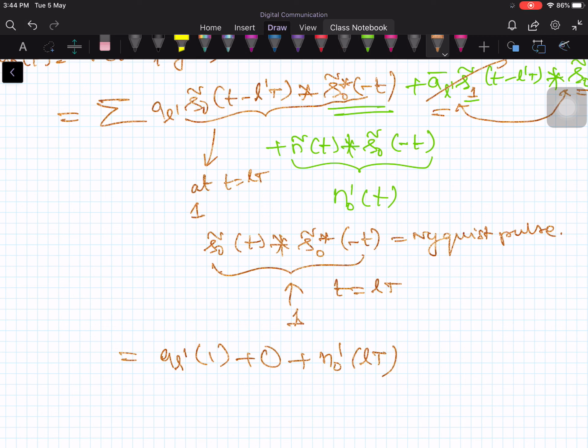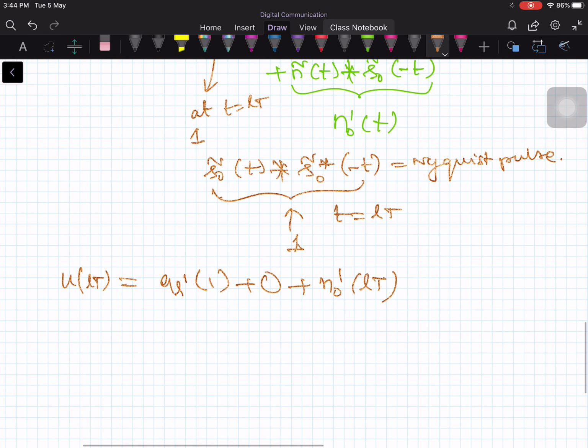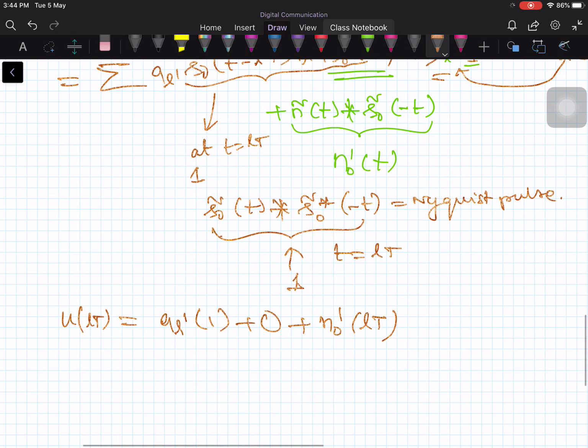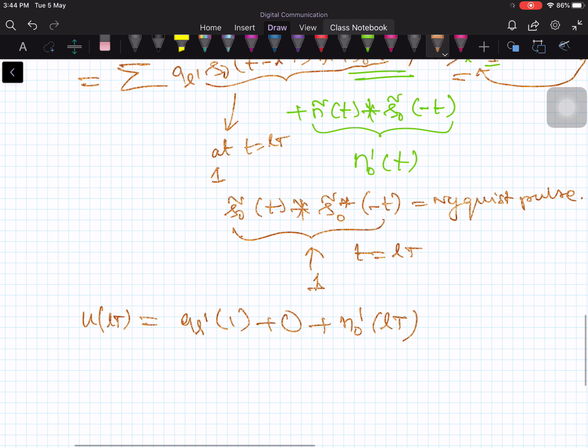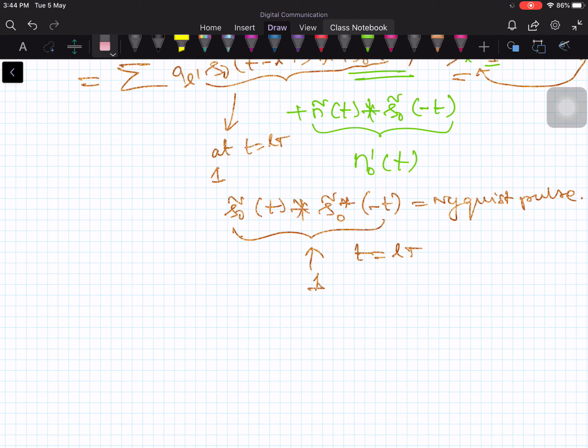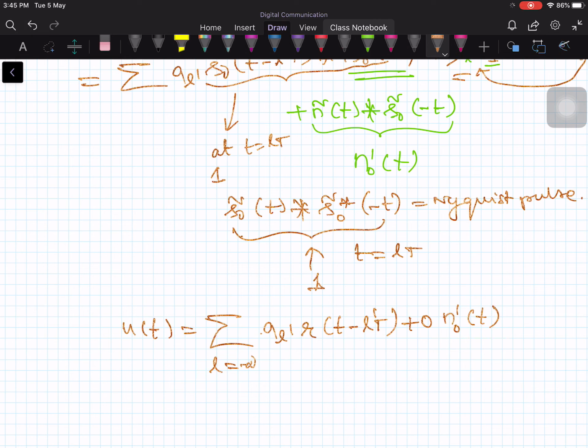So this is u of LT. Let me write it properly. u of t is equal to summation over l prime of a l prime R of t minus l prime T, plus 0, plus n0 prime of t, with l prime from minus infinity to plus infinity.